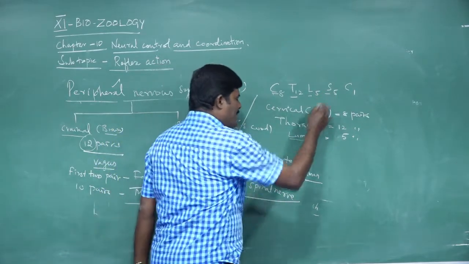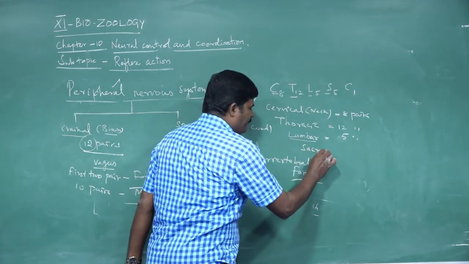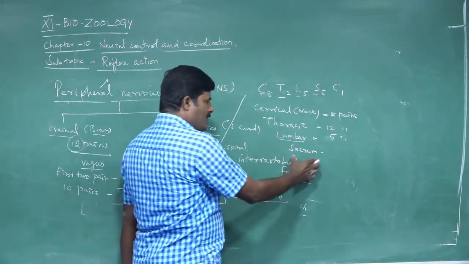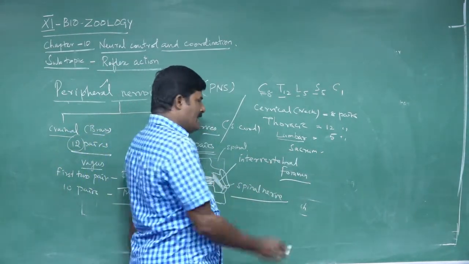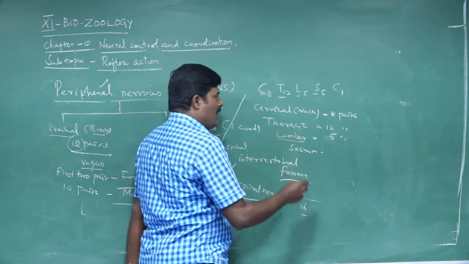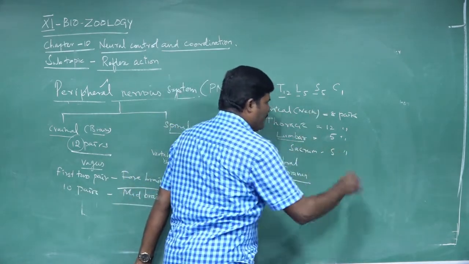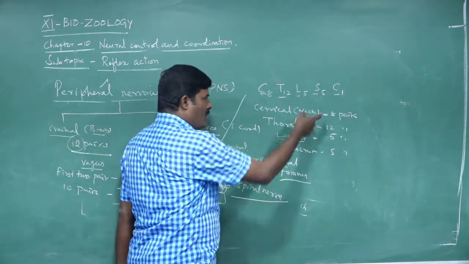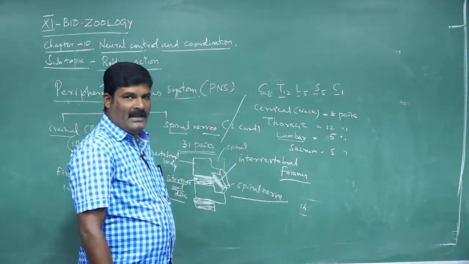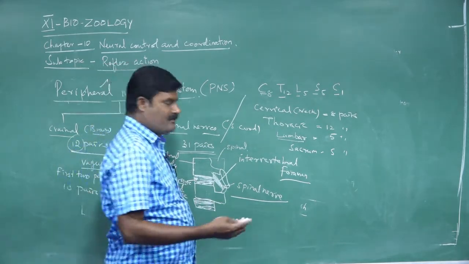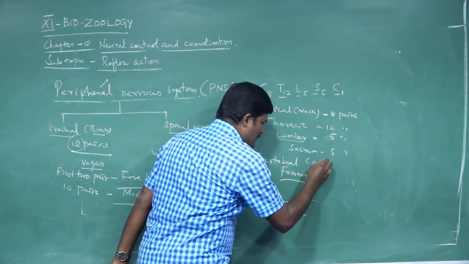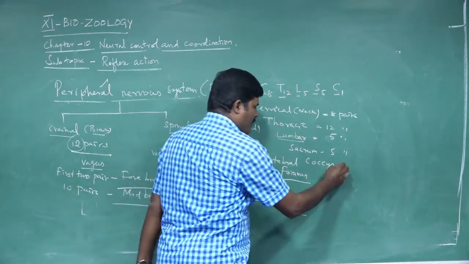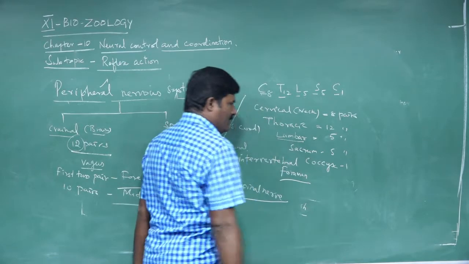What does S mean? Sacrum. It is the hip region. The hip part of our body is called the sacrum. Sacrum is located below the lumbar. It has 5 pairs. What is the last one? Another C. Don't confuse. The first C is cervical. The last C means coccyx, coccygeal. It is the tail of our vertebral column, 1 pair.